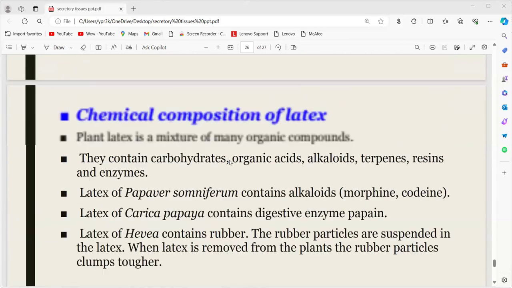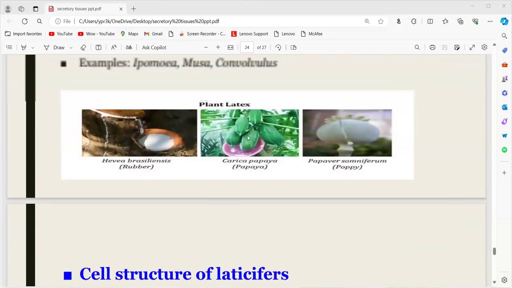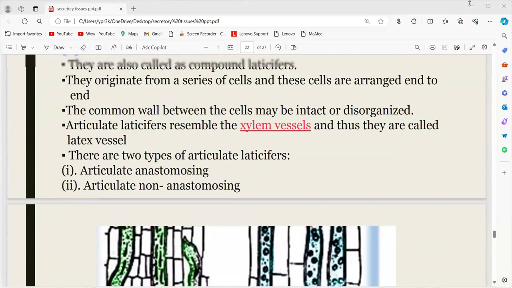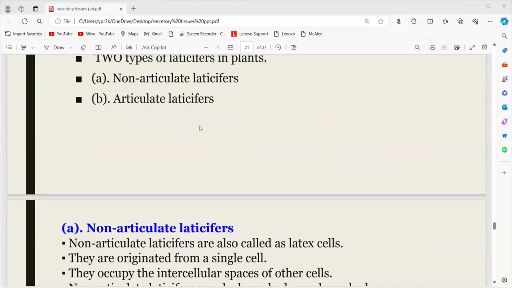So this is about the secretory tissues. Today I will stop here. In the next class, we will discuss the tissue systems.